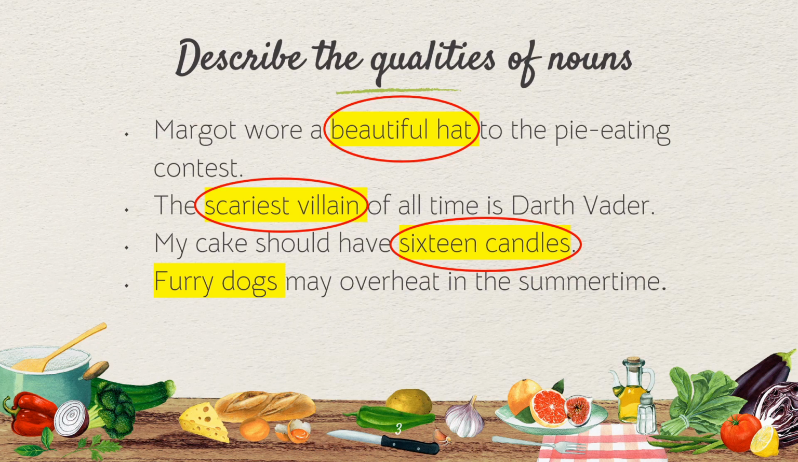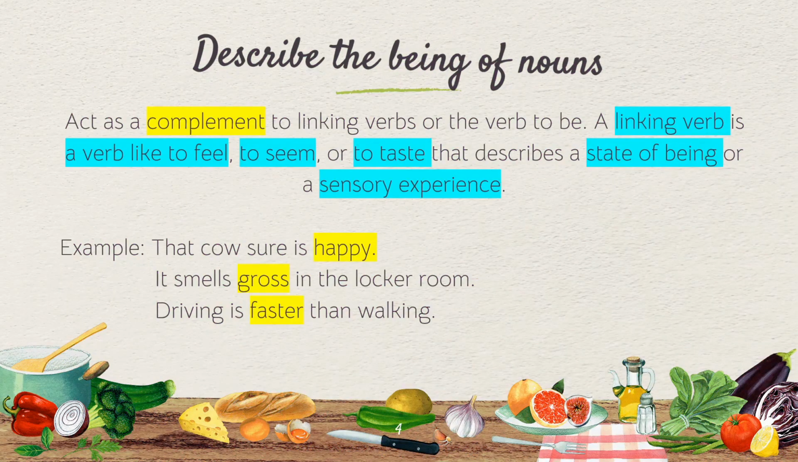Alright, the fourth example will be: furry dogs may overheat in the summertime. So we're describing the dogs. We say it's furry dogs, it's a cute dog. So this is how we describe the nouns. It can be a hat, it can be a villain, it can be candles, it can be dogs. Okay, how about describing the being of nouns?